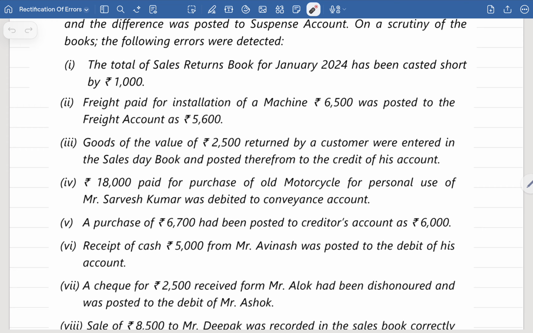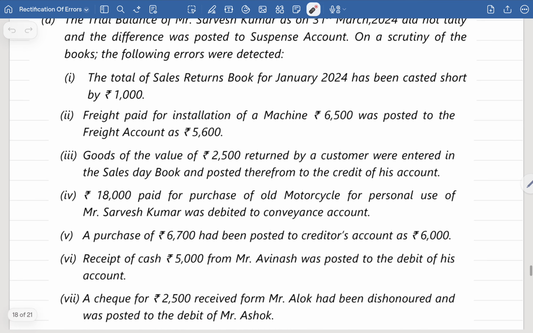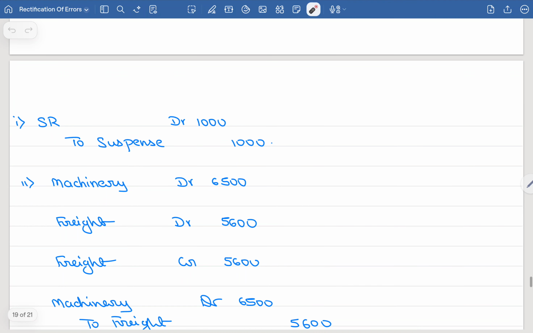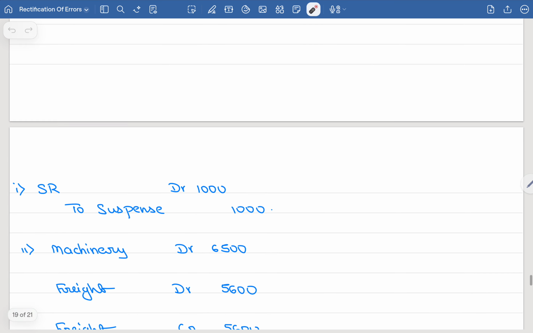So the journal entry will be sales returns account debited. No other account is available to pass the journal entry, so ultimately which account can we use? Suspense account. So the entry will be sales returns account debited to suspense account 1000. Here we debit the sales returns account because it is a real account where goods are coming back to the business. Debit what comes in, so sales returns account debit. Another account is not available, so we will use the suspense account.